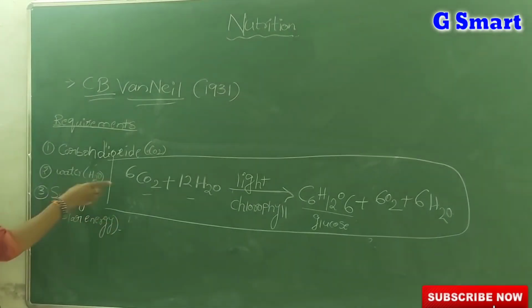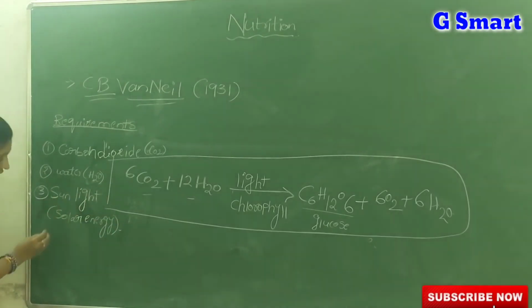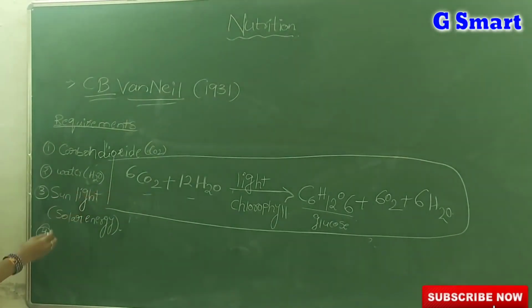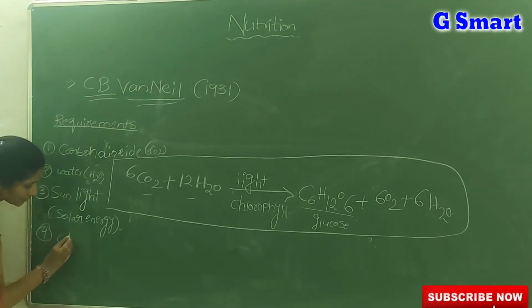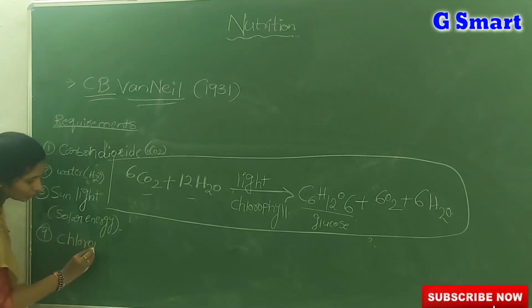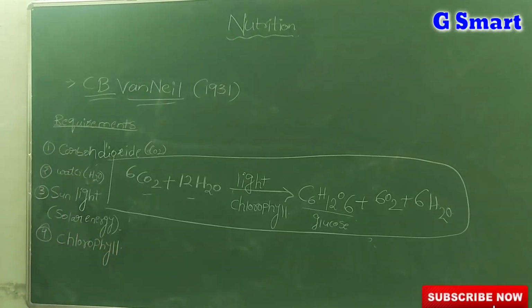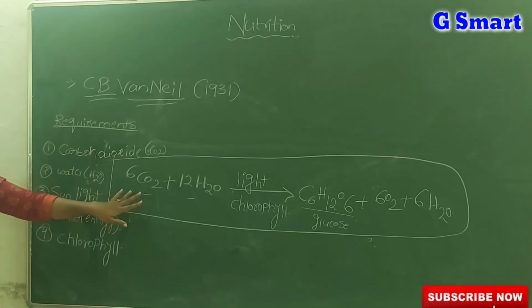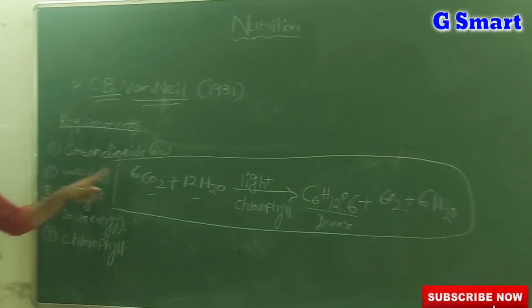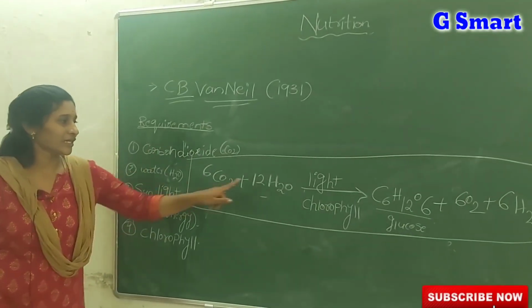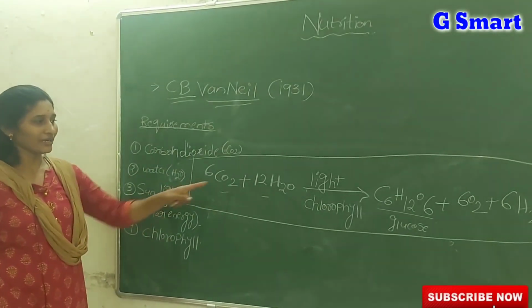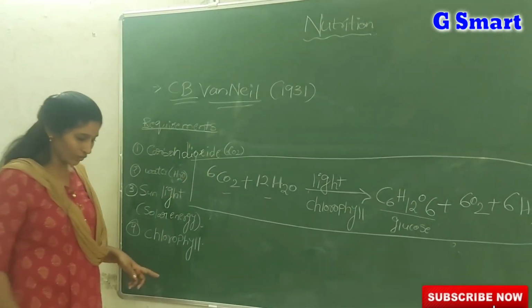Students, listen carefully. If you know this equation, you will be able to answer many questions. One more requirement is chlorophyll, a green pigment which is present in all green leaves. So based on this equation, the four necessary materials required for photosynthesis are: first carbon dioxide, second water, third sunlight or light, and fourth chlorophyll.